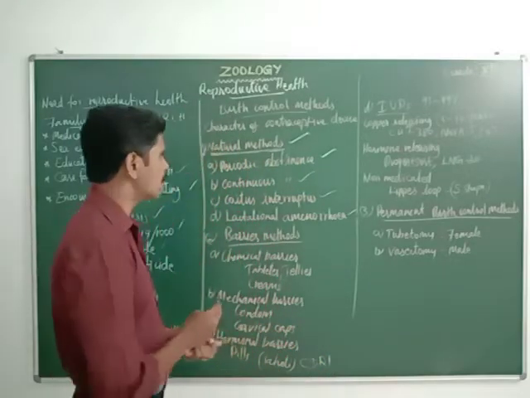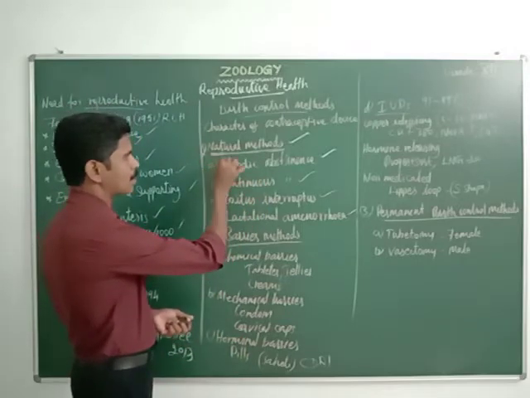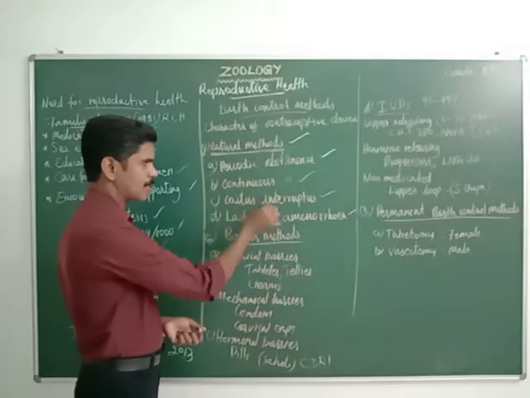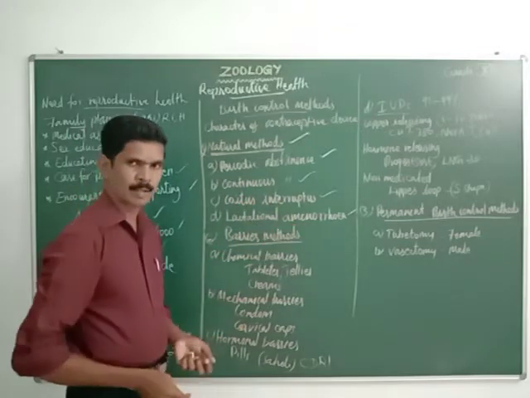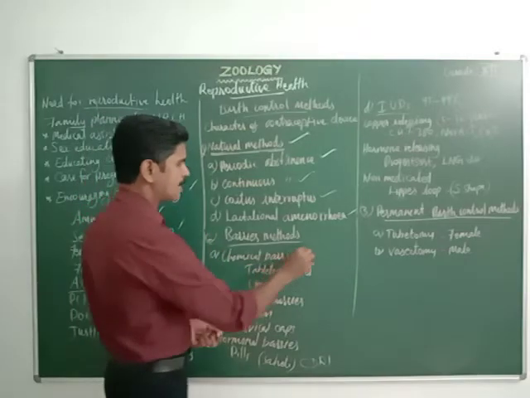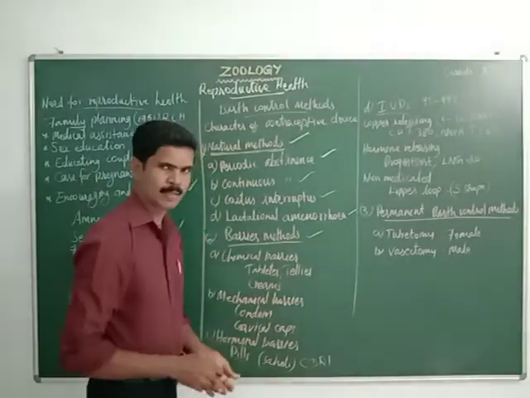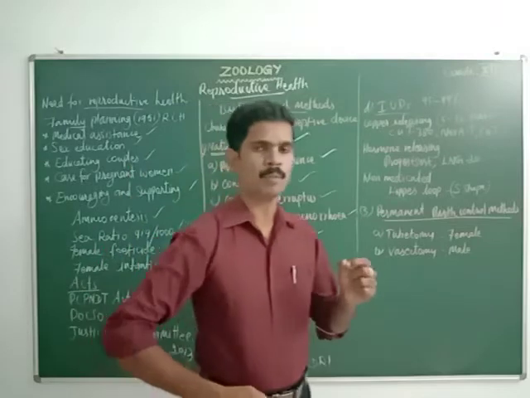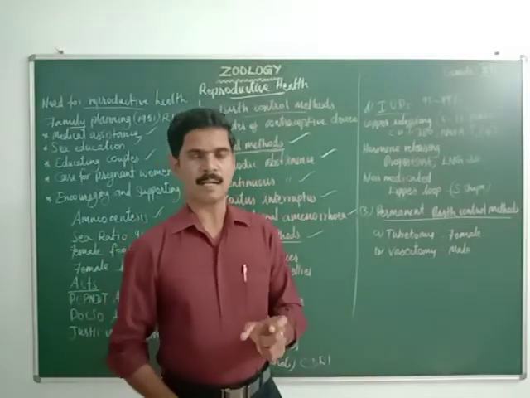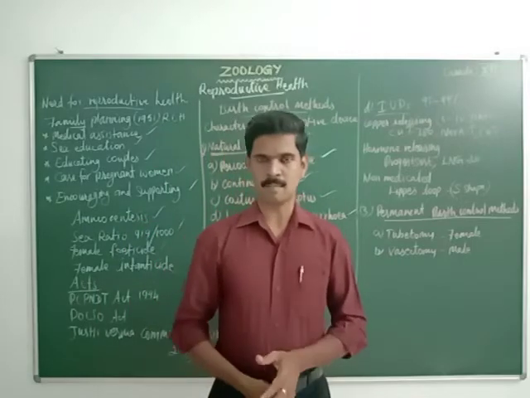Okay, dear students, now we have completed 4 important natural methods: periodic abstinence, continuous abstinence, coitus interruptus, and lactational amenorrhea. Hope you understood. The next one is the barrier method. In barrier methods, the meeting of both the male sex cell and the female sex cell is prevented by using some barriers.